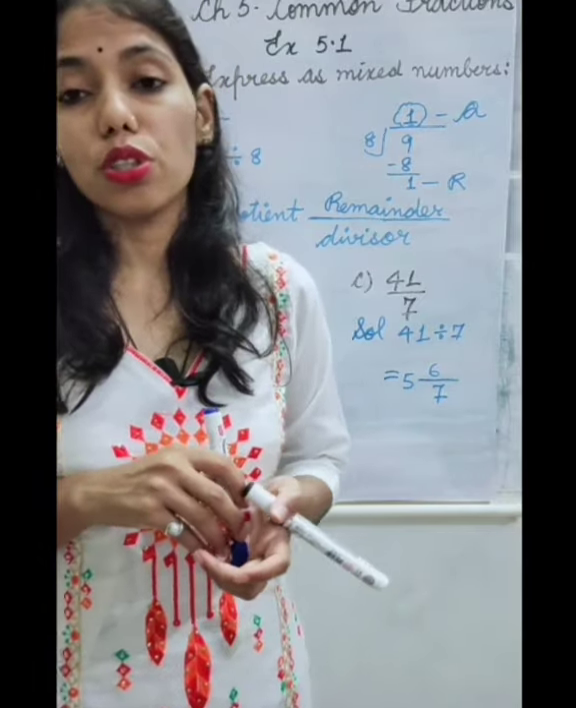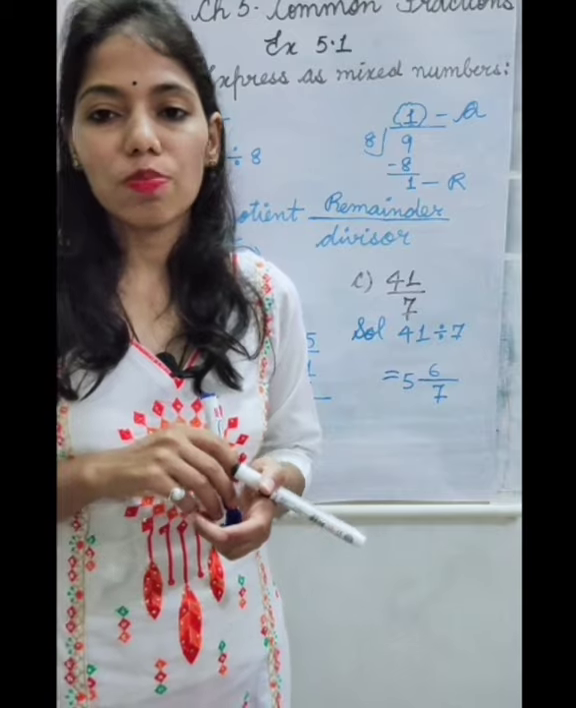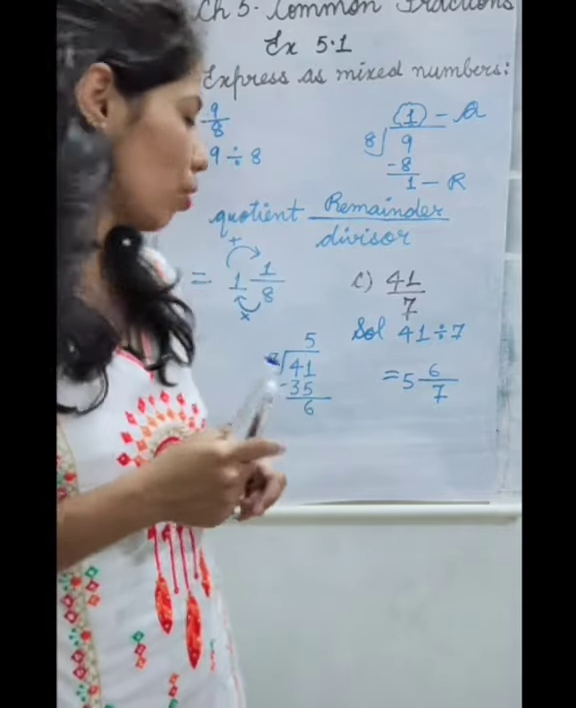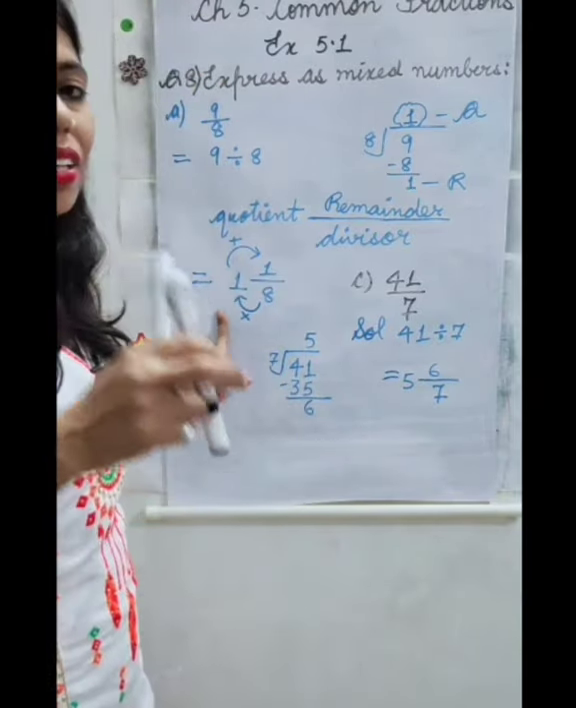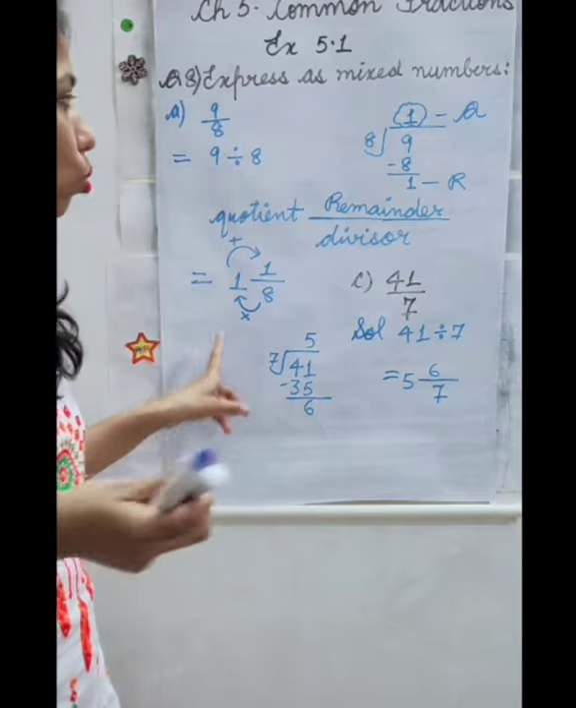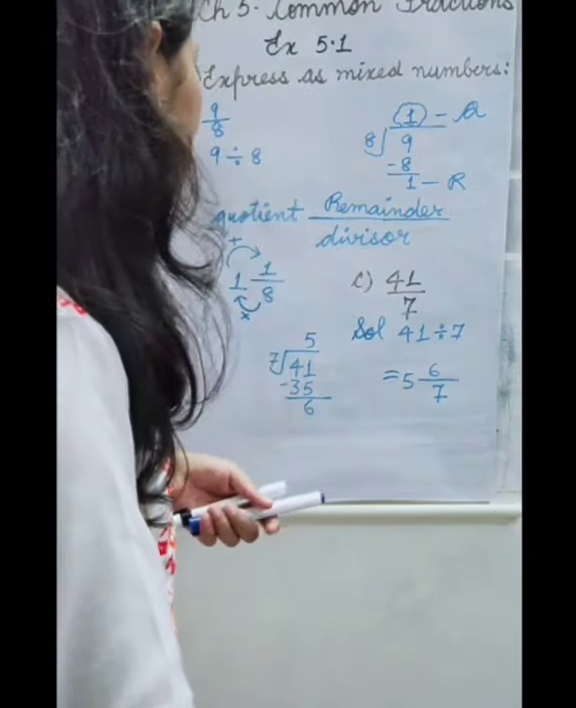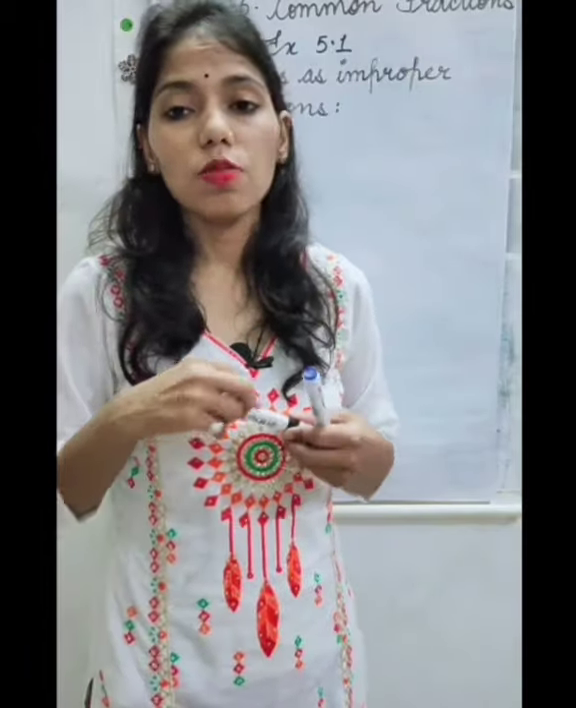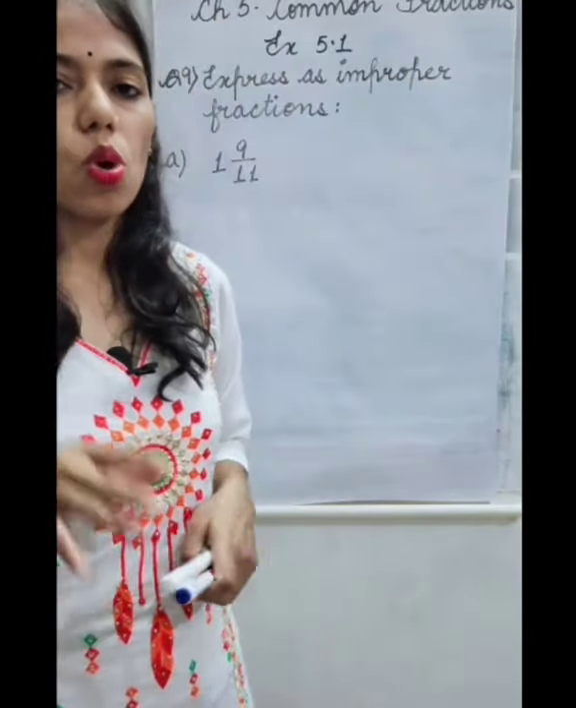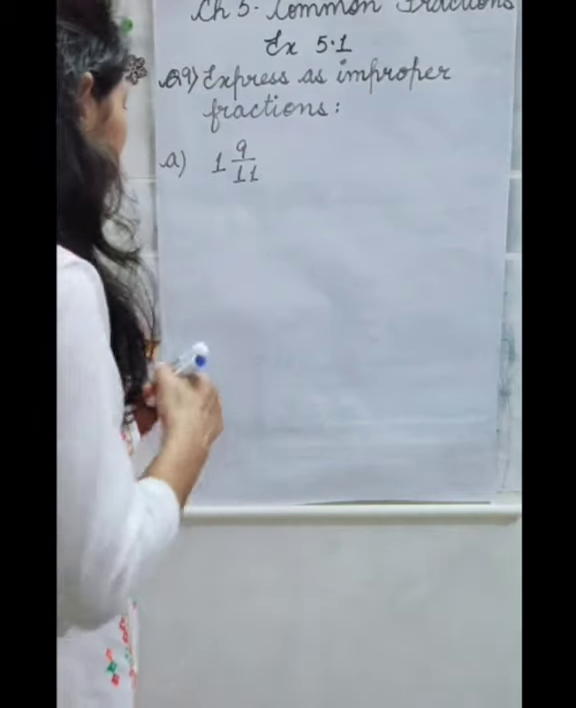Let's do the next question, question number 9. Express as improper fractions, which I told you here. The same process we will do in the next question. Question number 9. Express as improper fractions. So the first part is 1 whole 9 by 11.